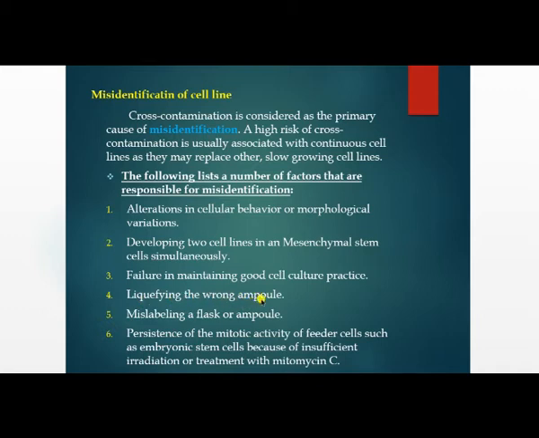Next, liquefying the wrong ampules. Ampule means what? These are small containers, small glass bottles in which we store our cell lines. If wrong ampules are there, you have to wash them or liquefy and sterilize them. Next is mislabeling a flask or an ampule. The ampules in which we have stored our cell lines, you have to label correctly, because a mislabeled flask or ampule can create cross contamination.